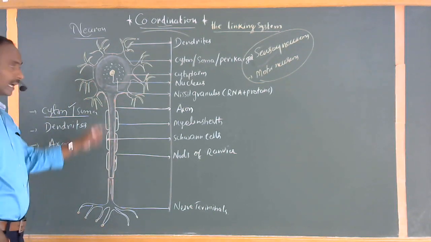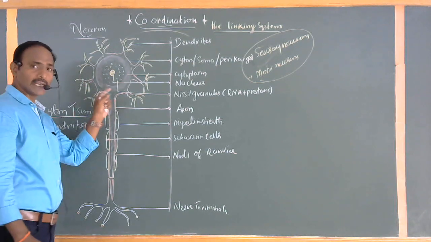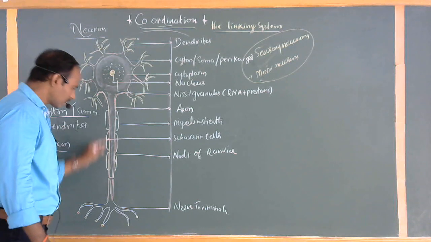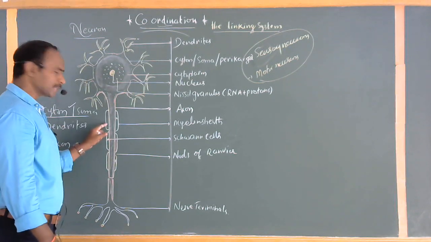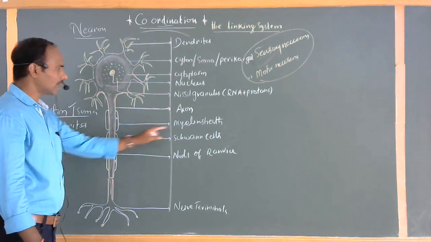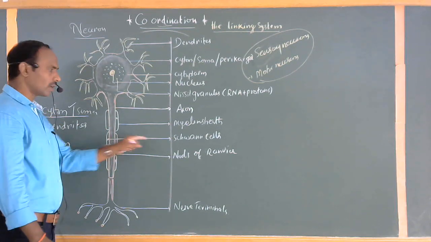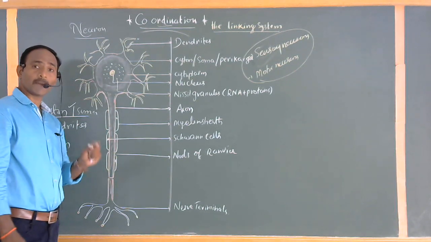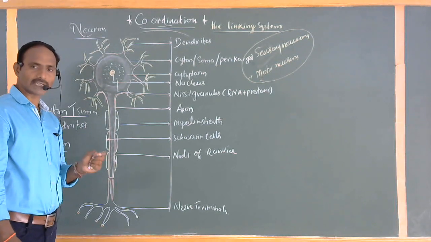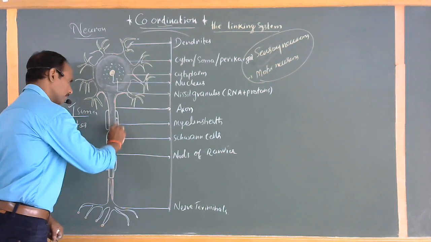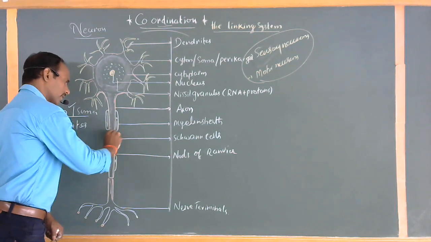The length of the neuron depends upon the length of the axon. Along the length of the axon, a small sheath is present, which is commonly called the myelin sheath. The myelin sheath is made up of cells called Schwann cells, which are made up of fatty materials and glycerol components. That's why the myelin sheath is white in color, due to the presence of the fatty material around it.